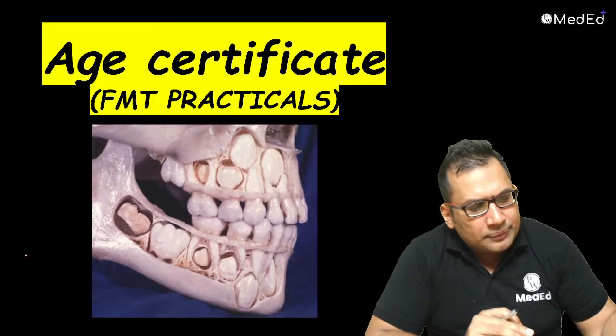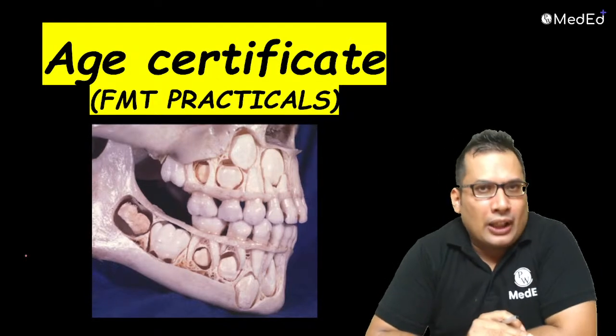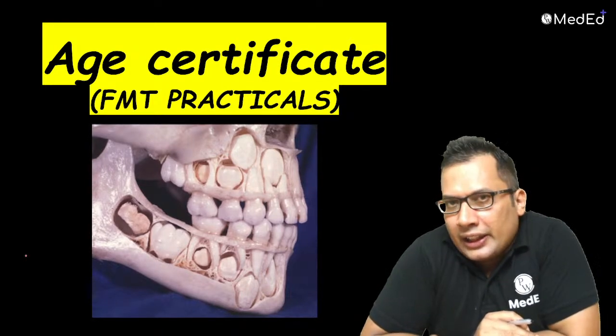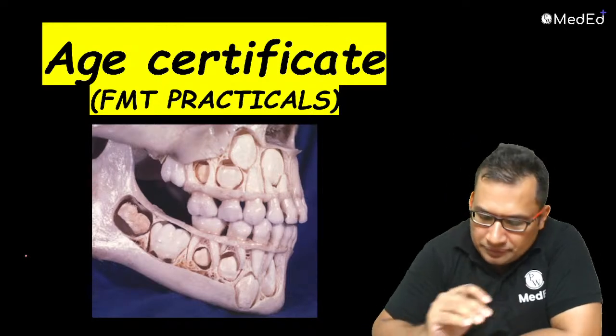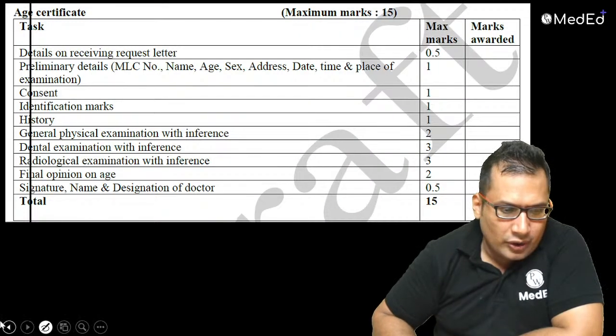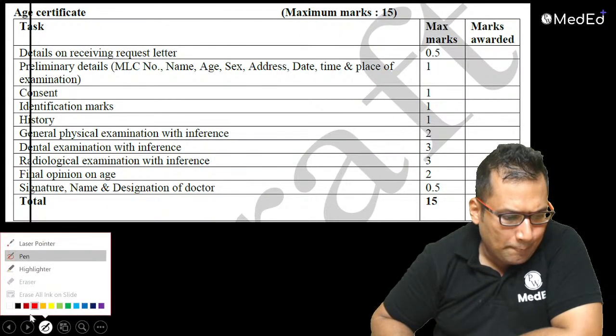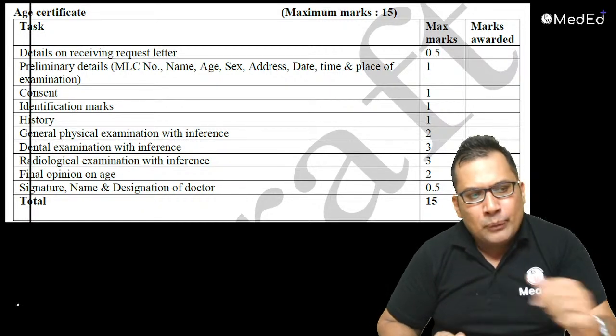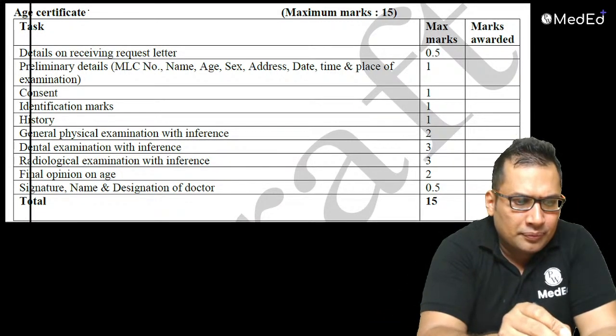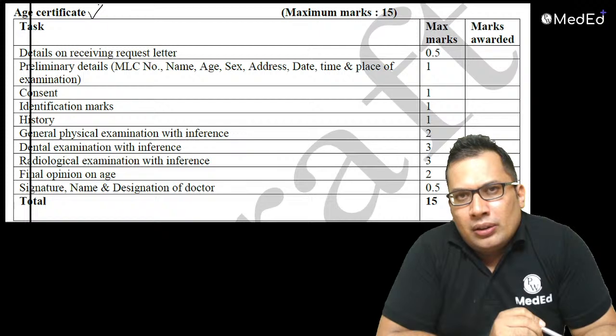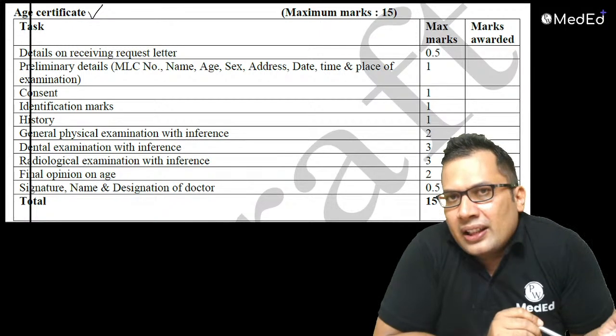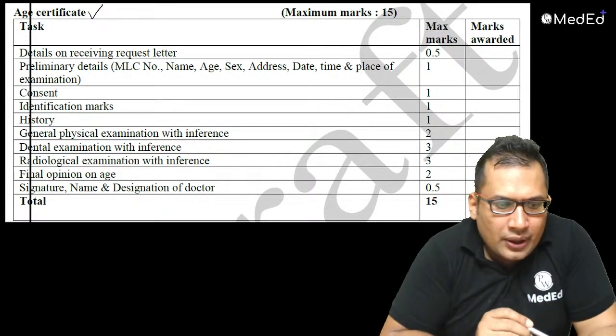Age certificate, as per the CBME curriculum, carries 15 marks. You can see here the marks are distributed like this.